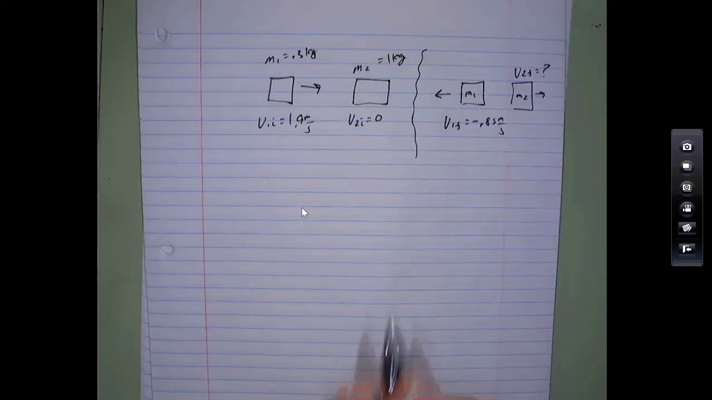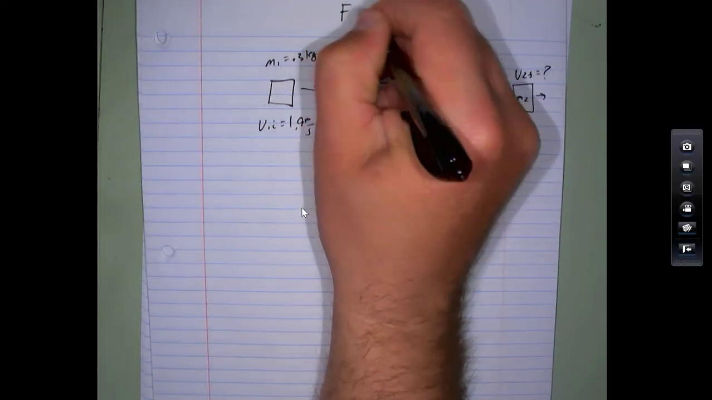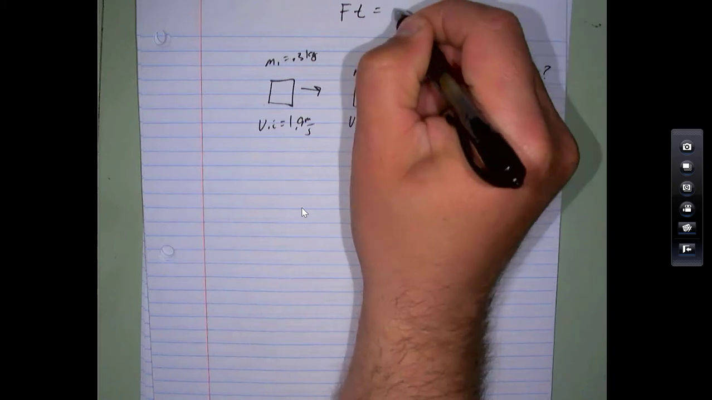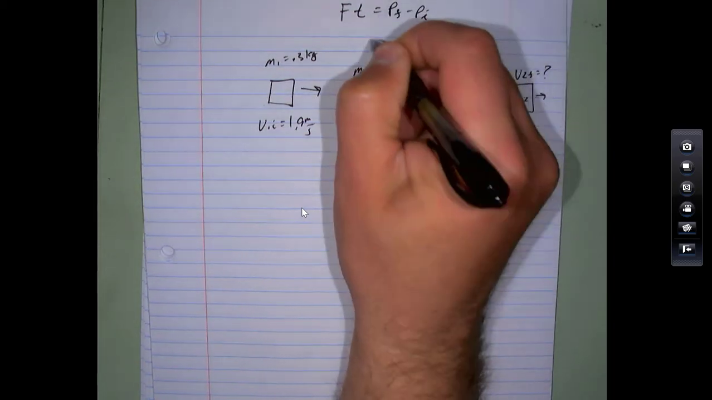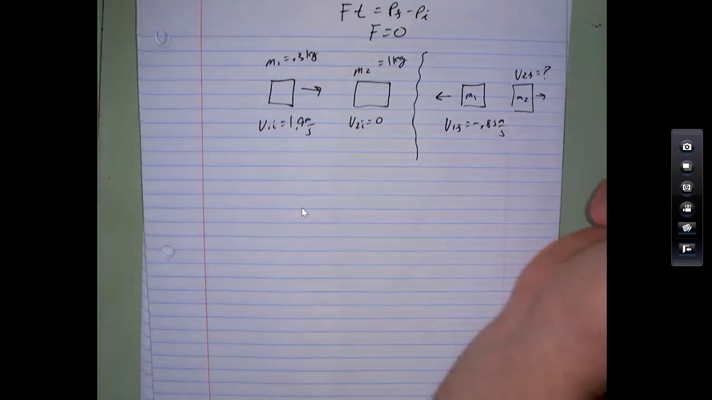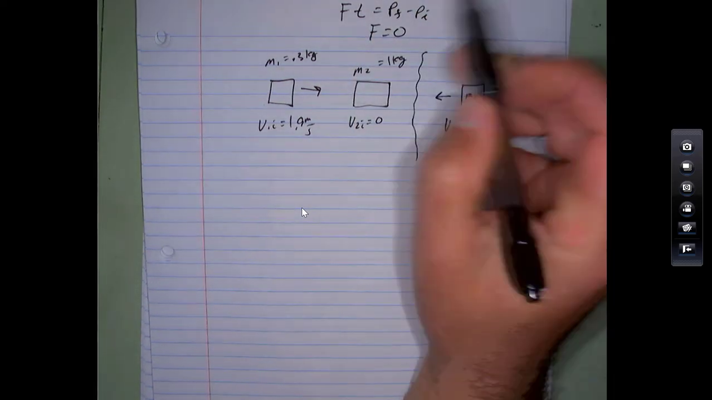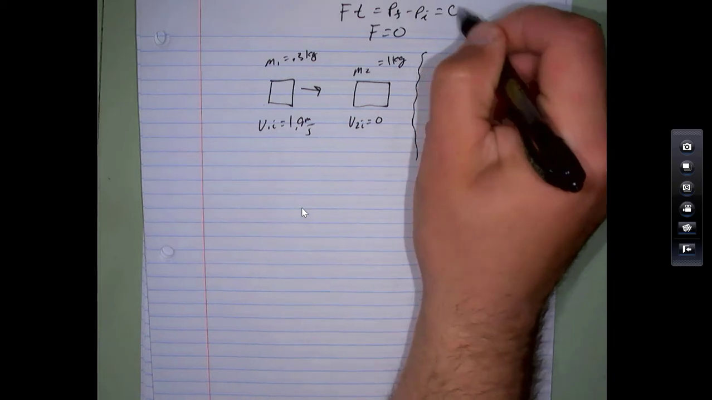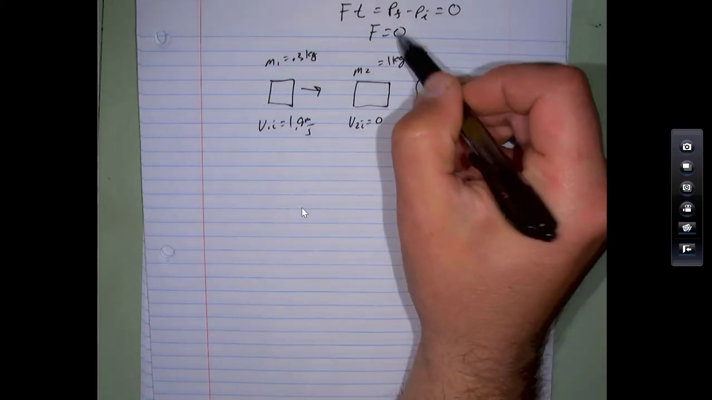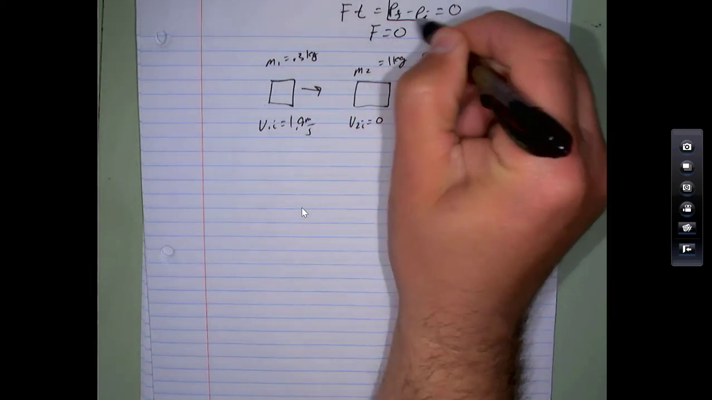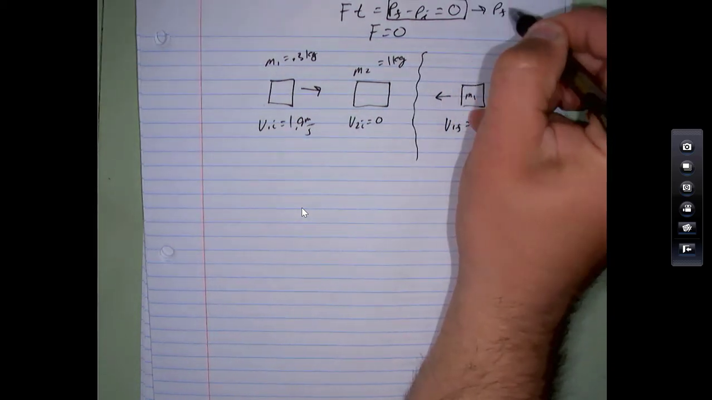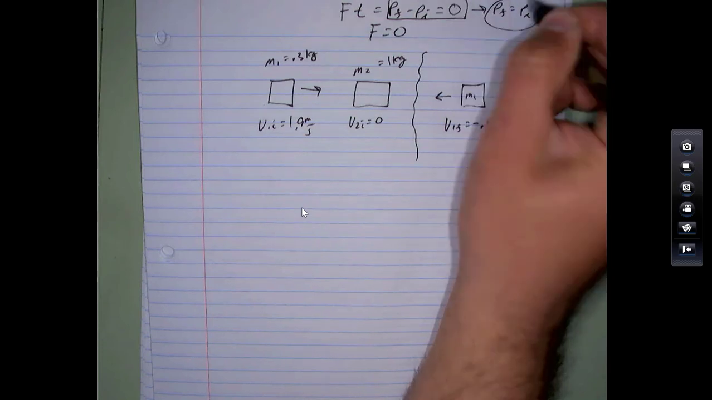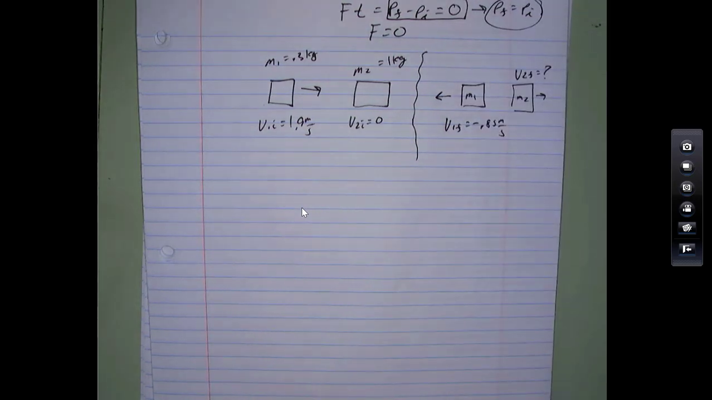Okay, so what I was saying before, here's the impulse relationship. Force times time equals final momentum minus initial momentum. But if the outside force is equal to 0, which it would be with the collision, they're just internal forces, this is equal to 0 then. So if the outside force is equal to 0, the final momentum is equal to the initial momentum.